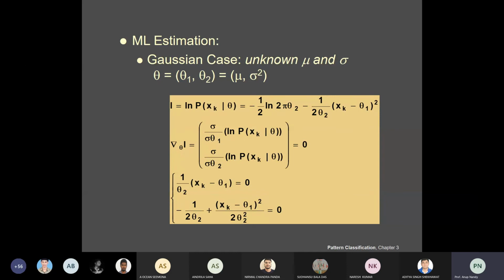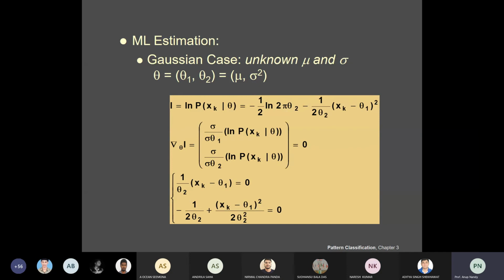As it is a single variate Gaussian, you have the formula 1 by root over 2 pi sigma square times exp of minus x minus mu over sigma square. If you take the logarithm on both sides, you have p of x given theta, which is half of the log of 2 pi theta 2, because theta 2 is sigma square, plus 1 by 2 theta 2 times xk minus theta 1 squared.